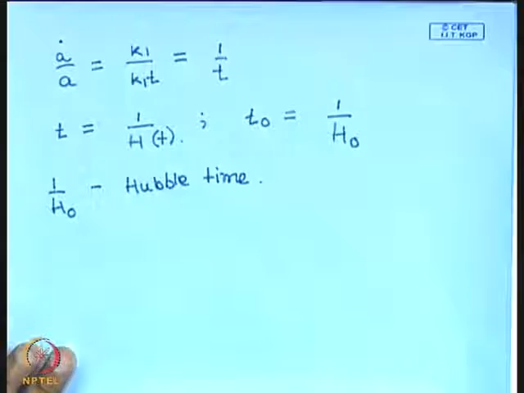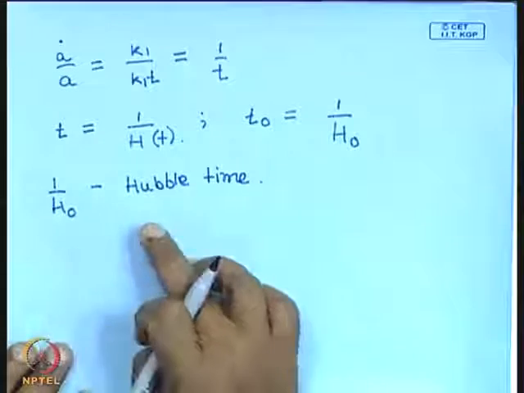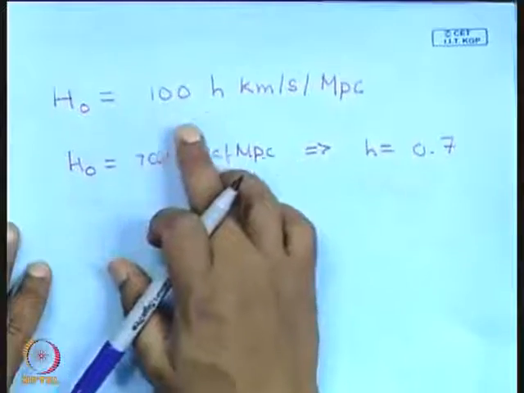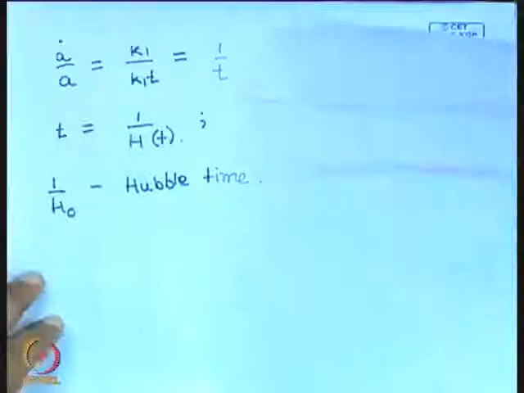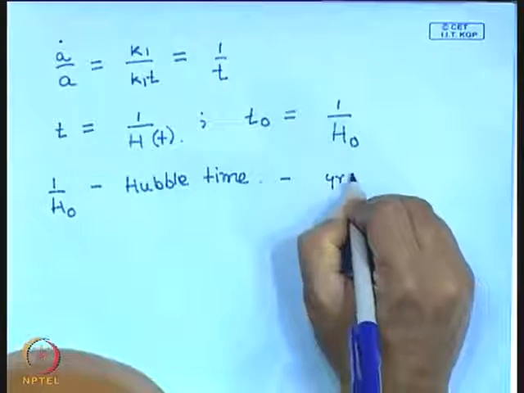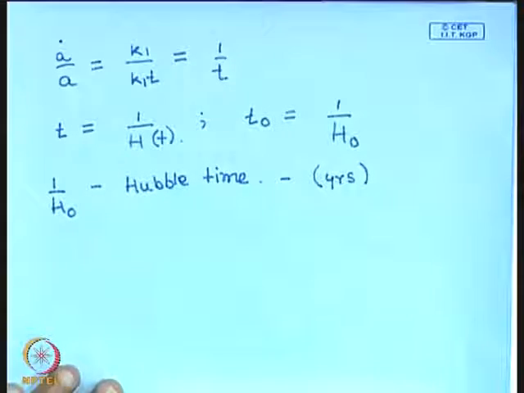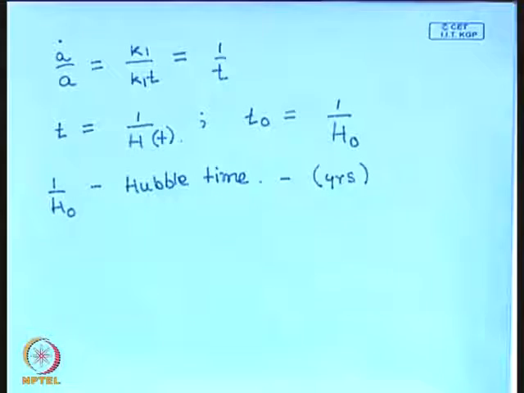And I leave it to you as an assignment to work out what this is in years. So the assignment is determine the Hubble time, assuming that h naught is 100 small h kilometers per second per megaparsec, determine this in years. What is the Hubble time, what is the age of the universe if it were expanding freely?